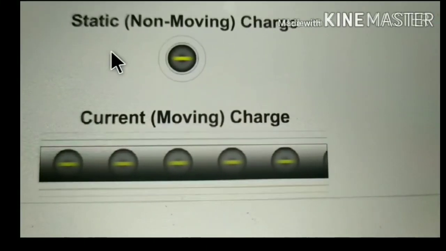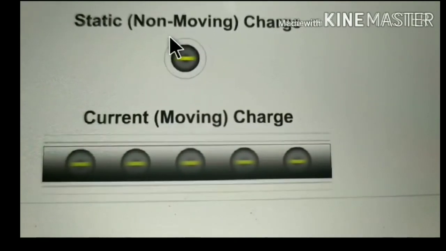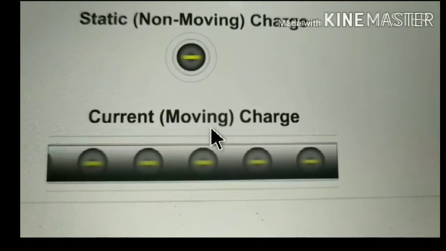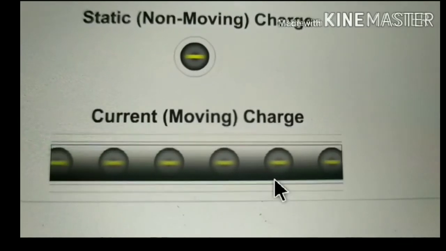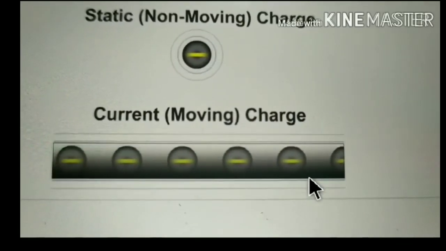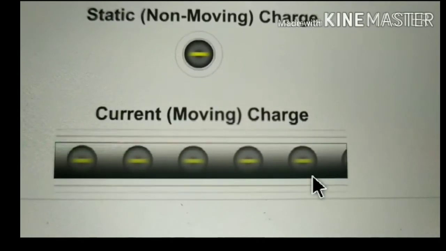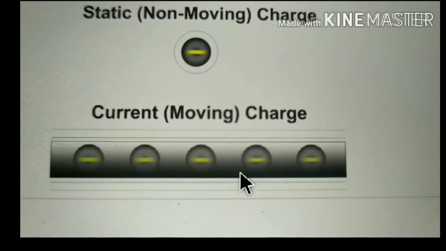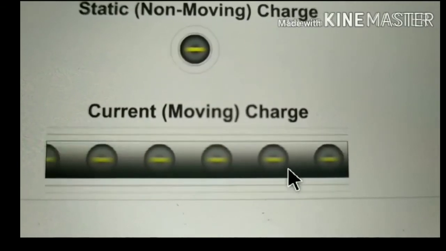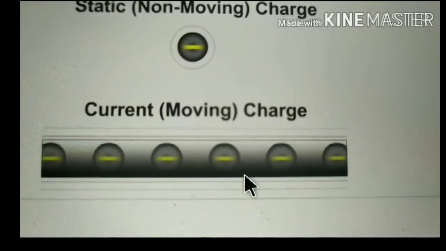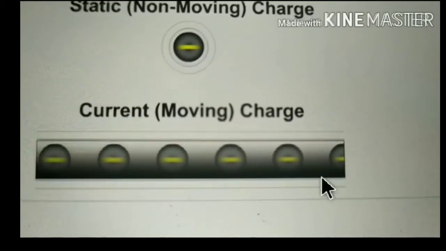Static means non-moving charges. Current means moving charges. When these moving charges are transferred from one object to another, we get current electricity, when electrons in an electrical conductor are made to flow. This is the flow of electrons.